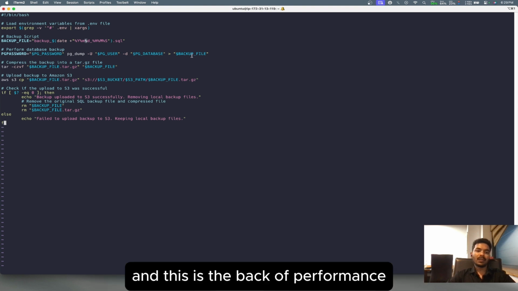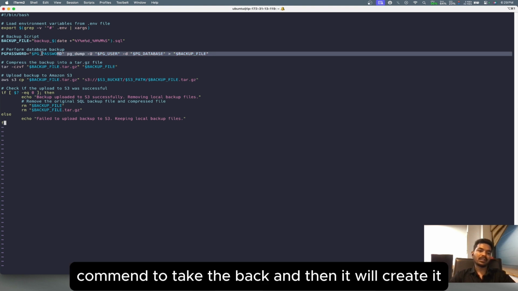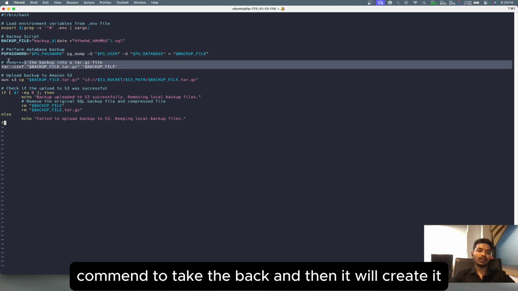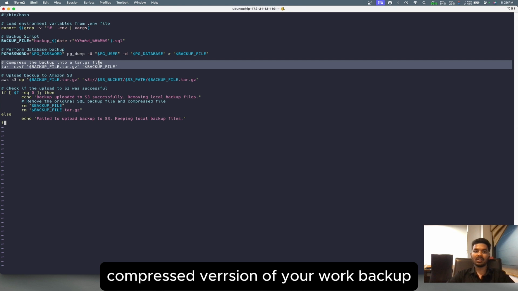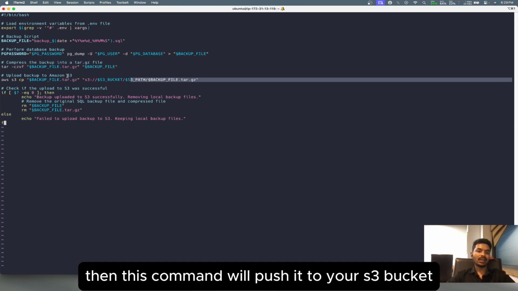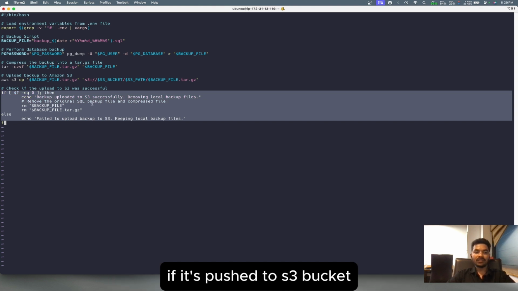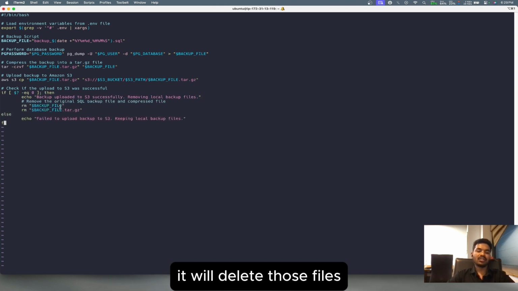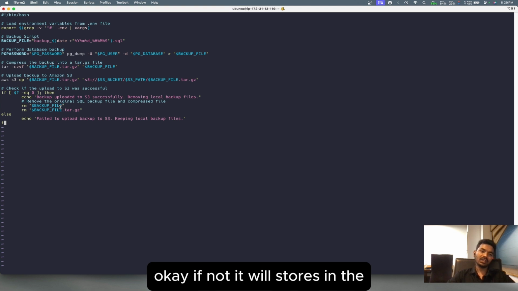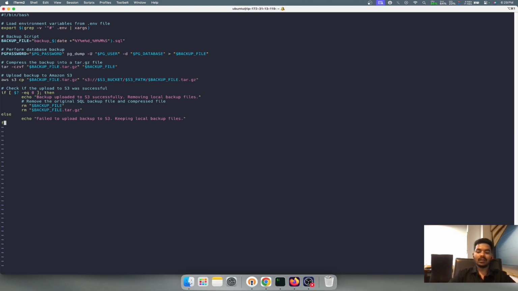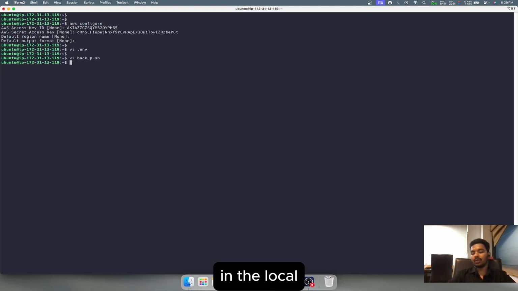This is the command that performs the backup, and then it creates the compressed version of your backup file. Then this command pushes it to your S3 bucket. This part tells whether it's pushed or not. If it's pushed to the S3 bucket, it will delete those files. If not, it will keep them there, only in local.